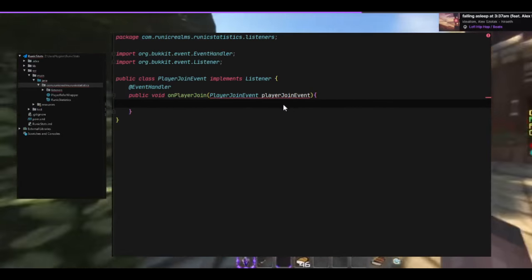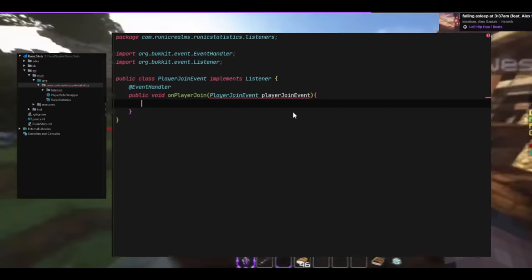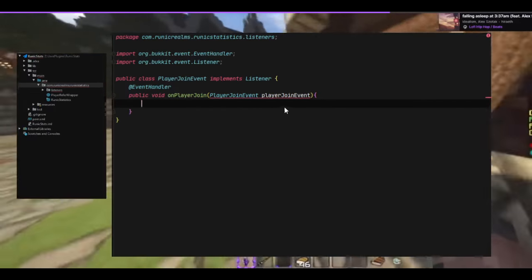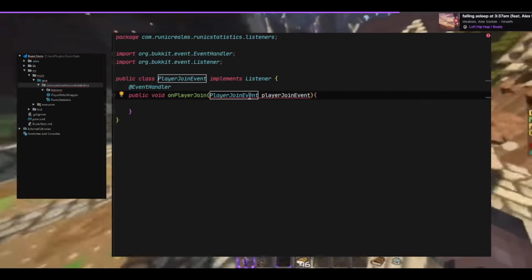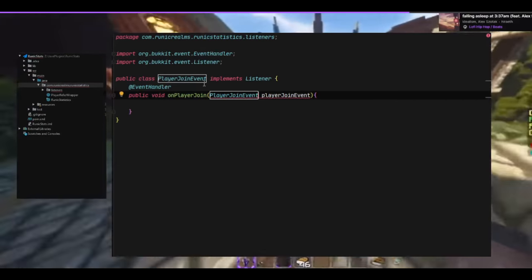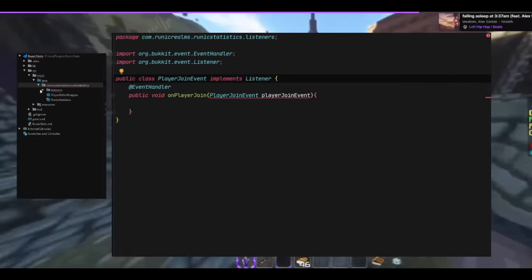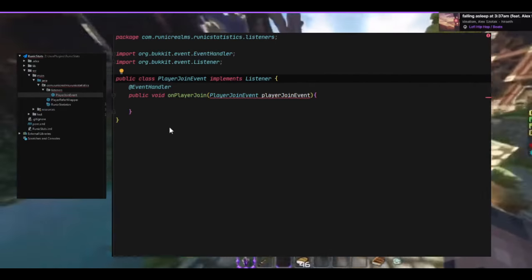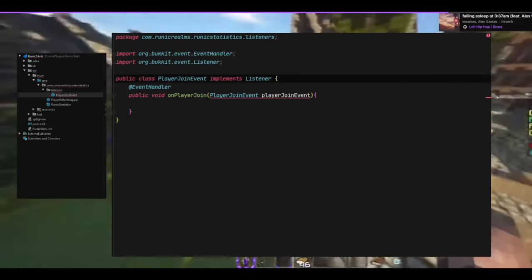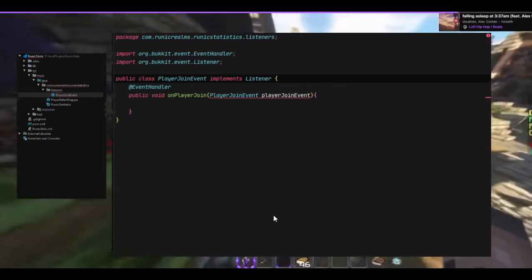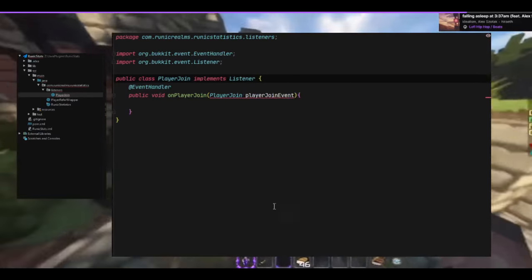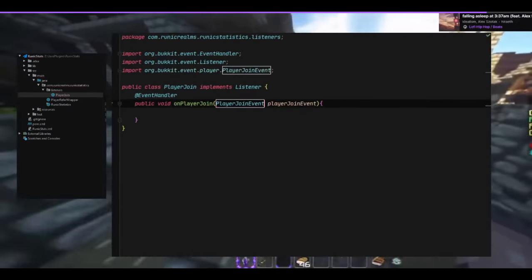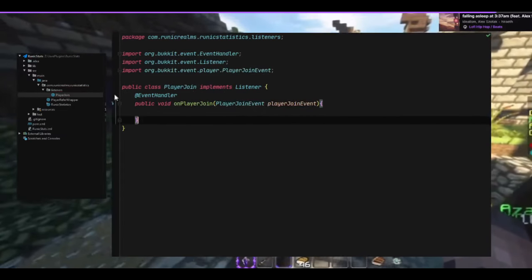And now that we have this, right? We're getting an error here, let me see. Parameter is not a player join event. Parameter is not. Ah! That's why. Let me rename this class, actually. I want to refactor it just because I used a name of something that actually exists, and I do not want to overlap it. Yes, there we go. So now this works, there's no errors.